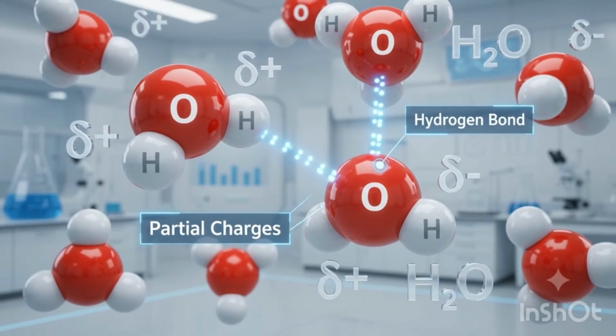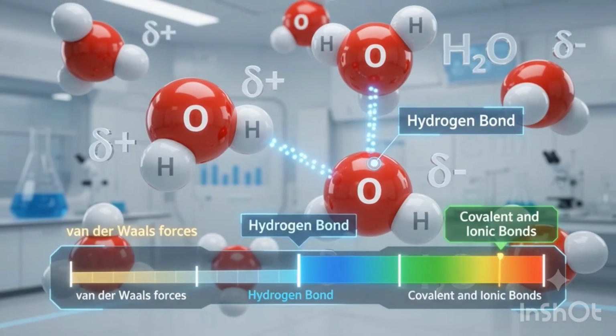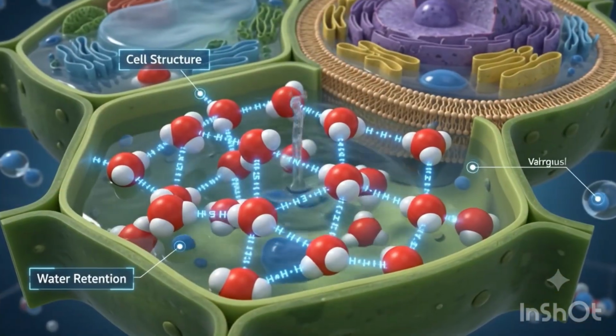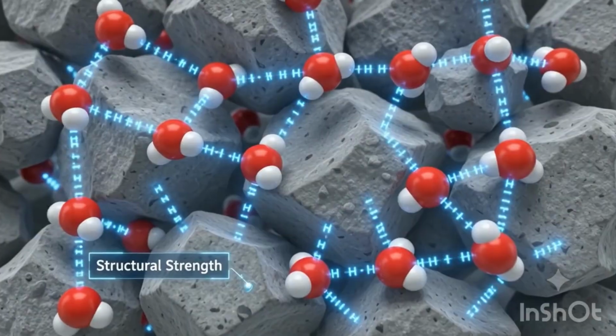Hydrogen bonds form between water molecules. They're stronger than van der Waals but weaker than covalent bonds. This creates high boiling points, keeping water liquid, and adds strength to cement concrete.